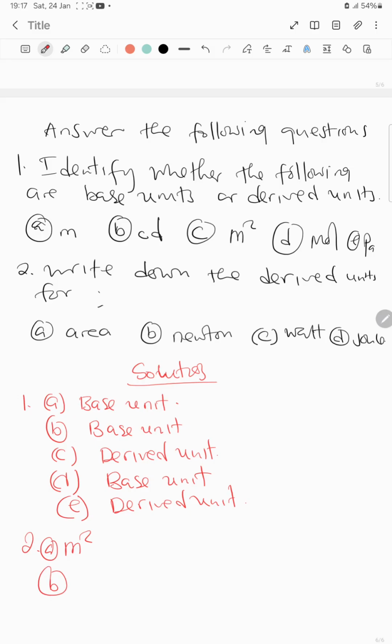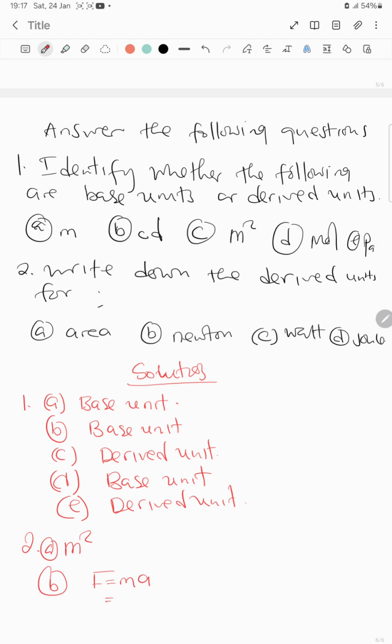For B, it was interesting. They were telling us to write down the derived units for Newton. So I told you that we'll do it this way. From the second law of Sir Isaac Newton, force is equal to mass times acceleration.